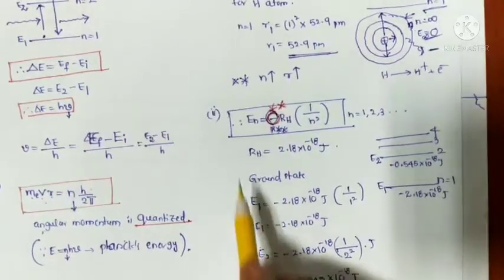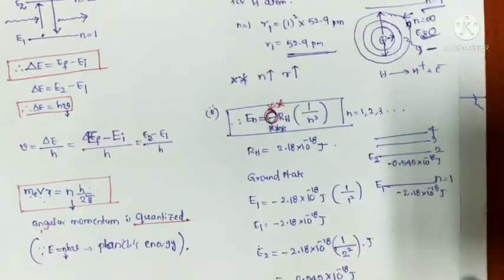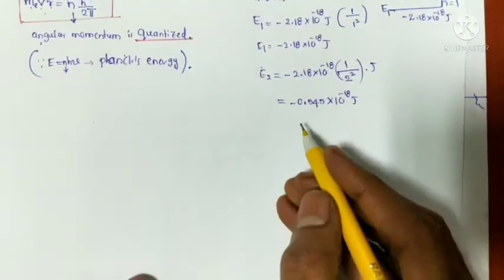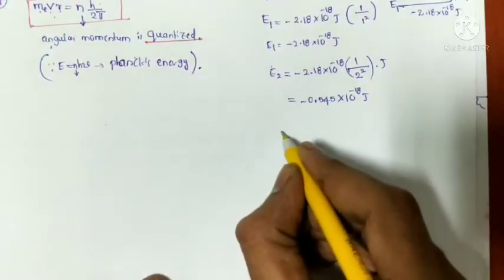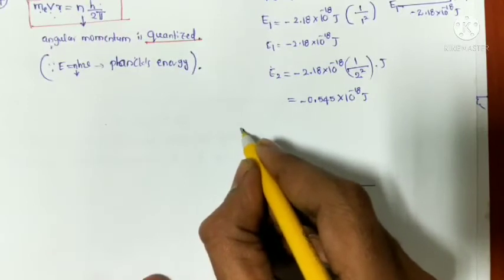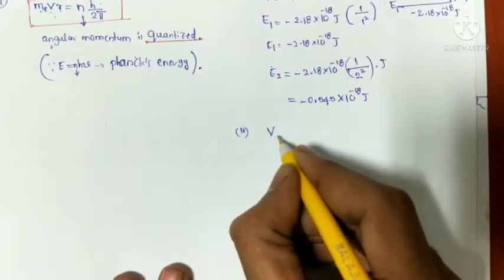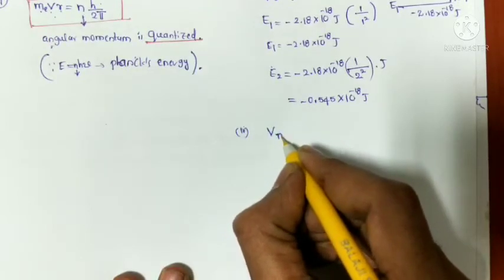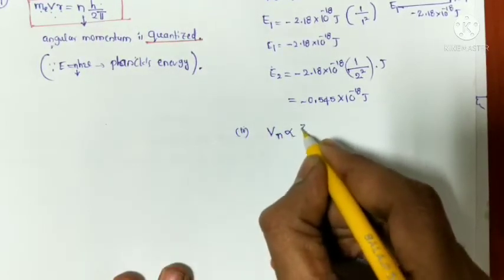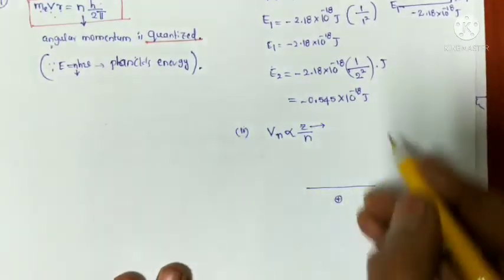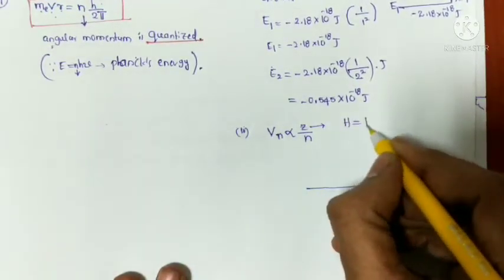Next, finally, the electron velocity is also derived. In higher classes you will discuss it briefly, but here there is some relation. The velocity of the electron is directly proportional to Z by N. Here Z means atomic number, and the atomic number of hydrogen is 1.